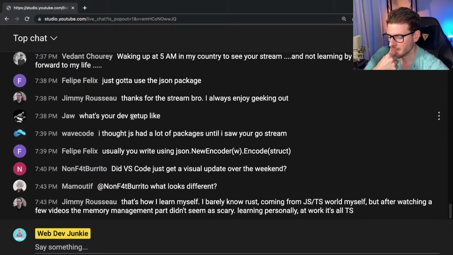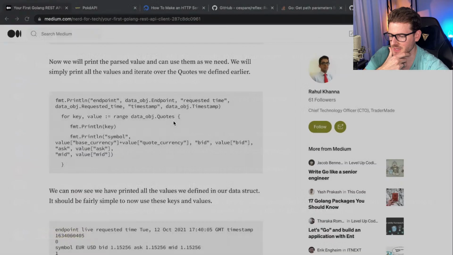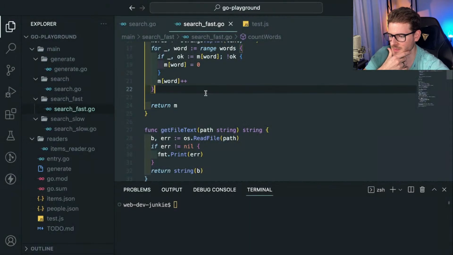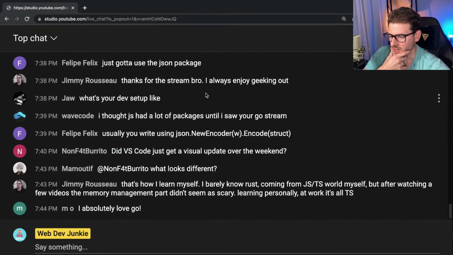What's your dev setup like? I mean, you're basically seeing it. I usually have a browser open, and I usually have my VS Code open. That's about it.